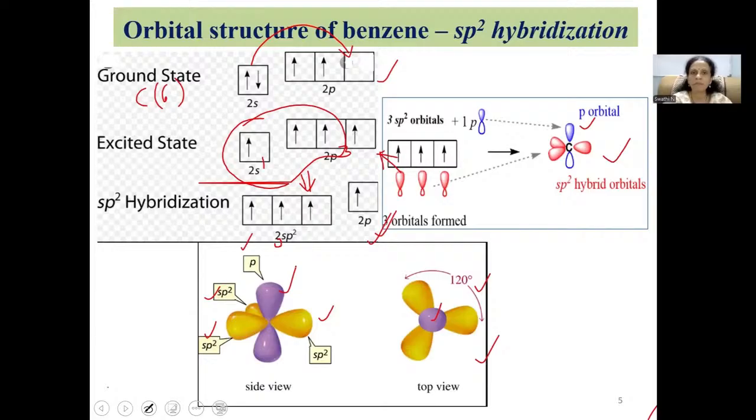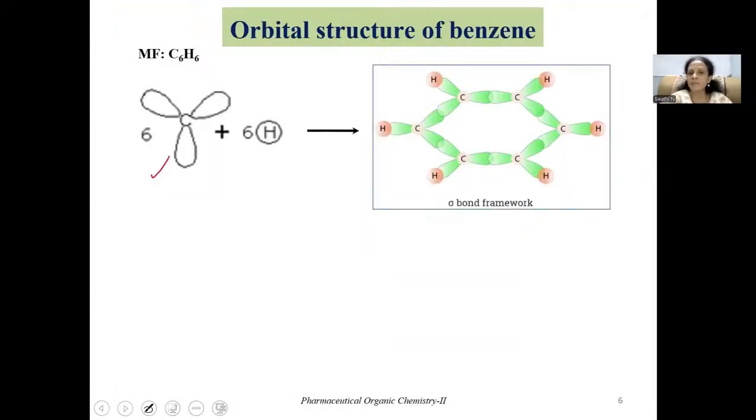Now let us try to draw all these hybrid orbitals and the unhybridized orbital with respect to each carbon. When you draw all these 3 sp2 hybrid orbitals, this is how we get. All carbon atoms in benzene are equivalent. Just for convenience, let us number the carbons: 1, 2, 3, 4, 5 and 6. At the first carbon, you can see here one sp2 hybrid orbital, this is another sp2 and this is the third sp2 hybrid orbital.